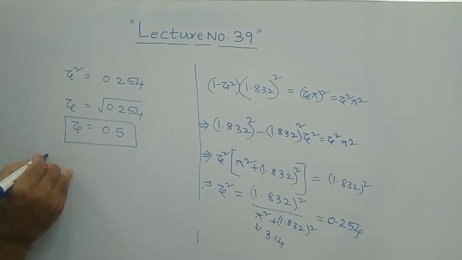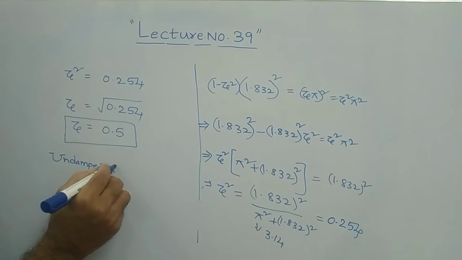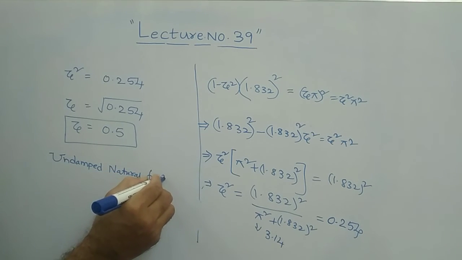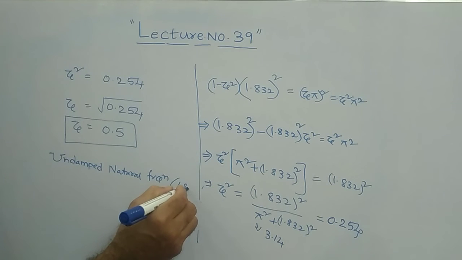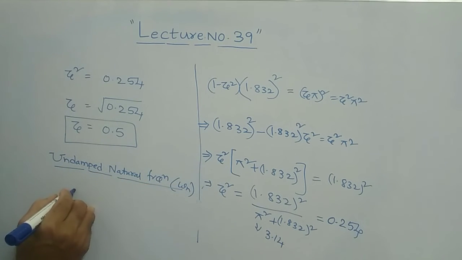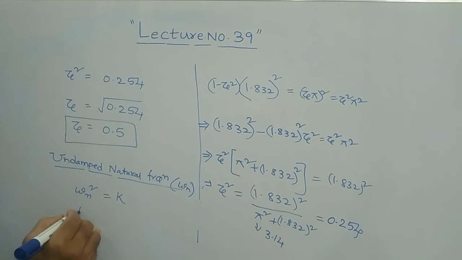What is the first one? Undamped natural frequency, nothing but your omega n. What is omega n? We have seen, no? So that is omega n square is equal to k, or omega n is equal to root k. This is the relation we must remember. So keep like that.